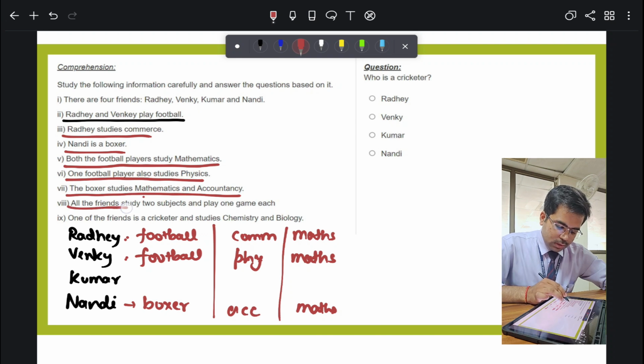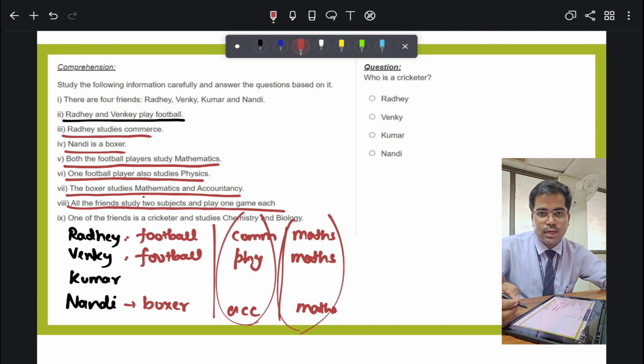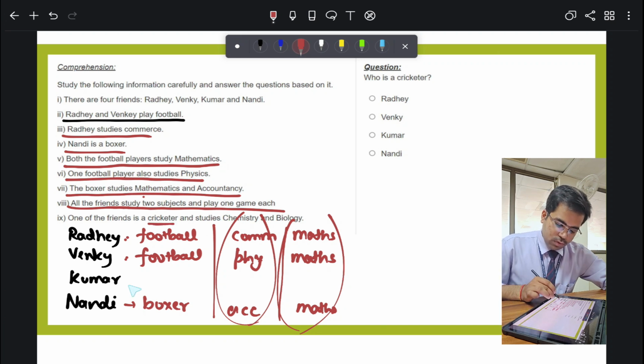Now all friends study 2 subjects and play 1 game. This is the first subject, this is the second subject, and they play a sport also. One of the friends is a cricketer and studies chemistry and biology. Which friend is left? Kumar is left.